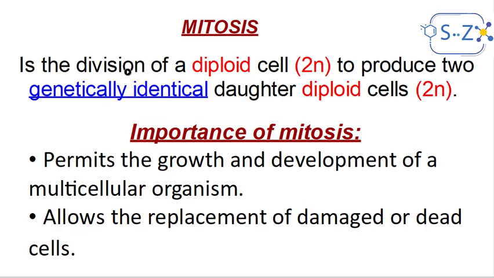The importance of mitosis, as we said earlier, is, for example, that it permits the growth and development of a multicellular organism, such as humans. We humans grow by mitosis. Our cells divide using mitosis to allow our body to grow up. The other importance of mitosis is that it allows the replacement of damaged or dead cells.